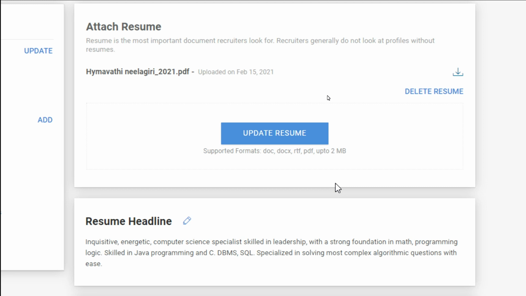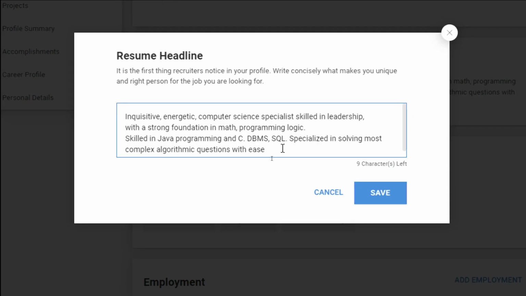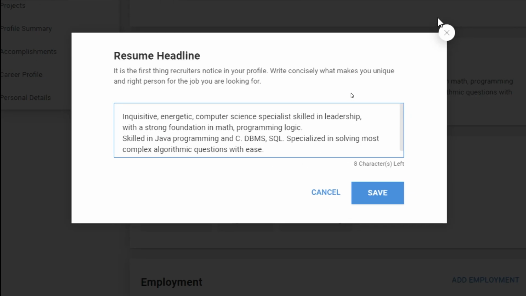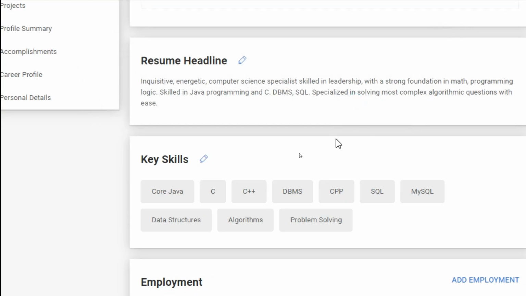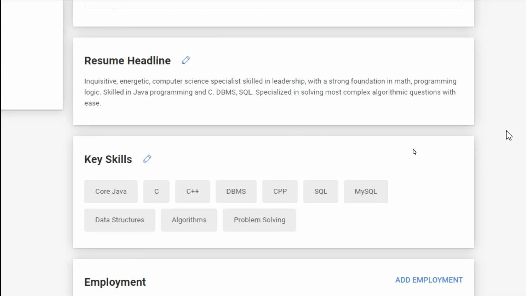A profile update can be as simple as adding a dot and removing a dot. It can be as simple as that to qualify as a most recently updated profile. I suggest you update once in the morning at 9:30 a.m. and once in the afternoon at 1:30 p.m., so that you will never miss any call from the recruiter just because your profile is not up to date.